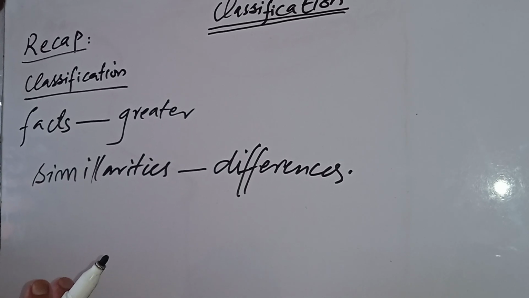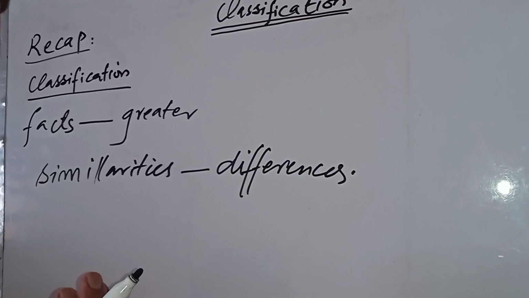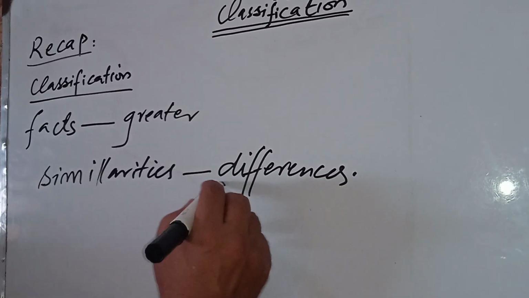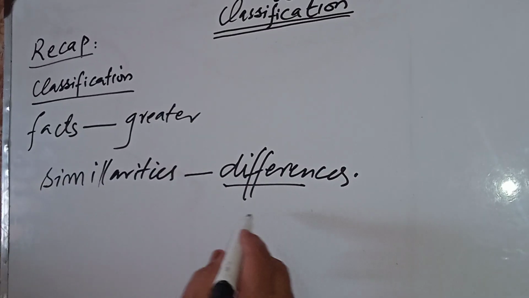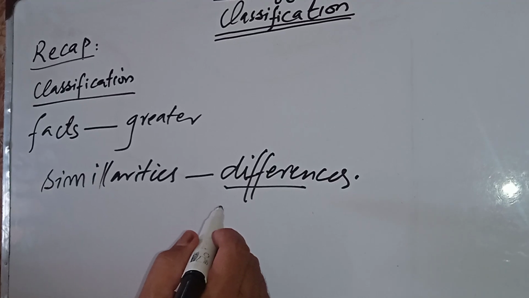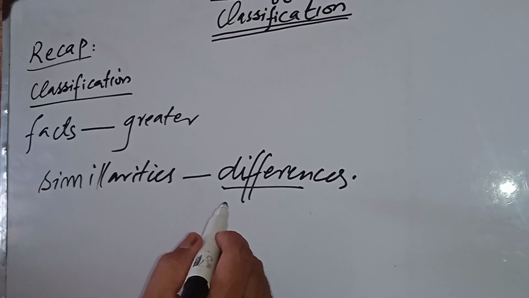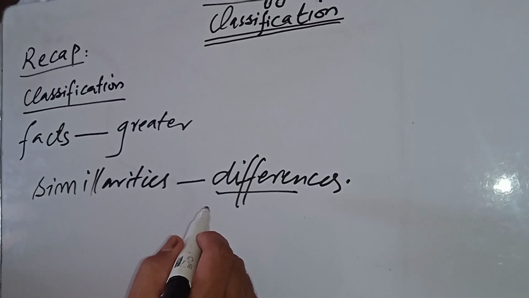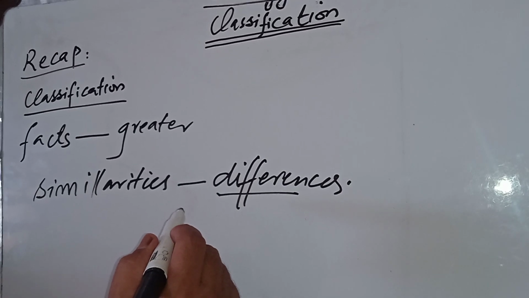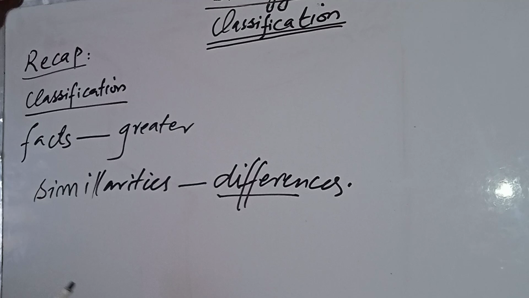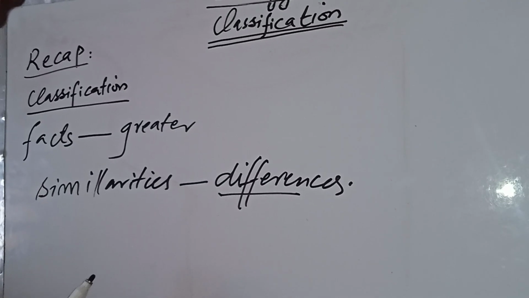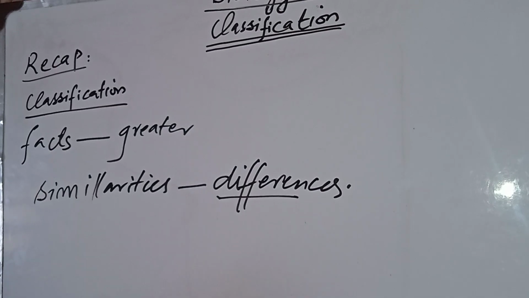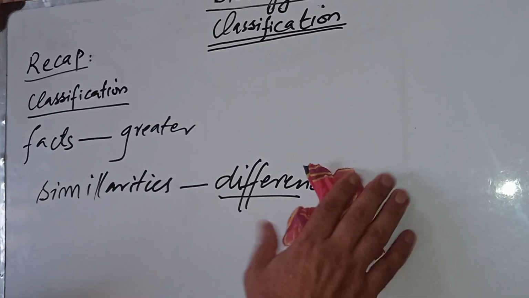And all the animals get food from other sources. They don't have chlorophyll to make their own food. So on the basis of characteristics of this kind, we are dividing or classifying the plants and animals into groups and subgroups.